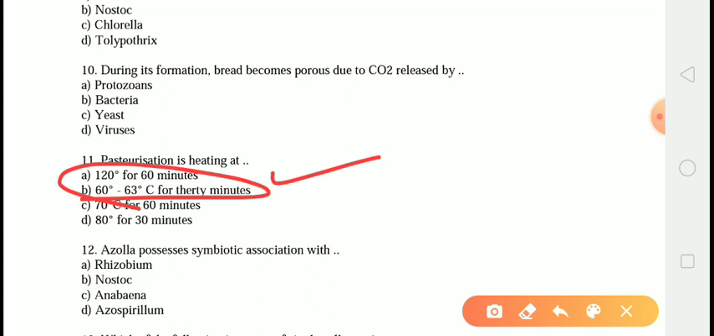Next question is, Azolla possesses symbiotic association with. The correct answer is answer number C, that is Anabaena. Azolla is a fast-growing aquatic pteridophyte which fixes atmospheric nitrogen by forming a symbiotic association with the blue-green algae, that is Anabaena. Azolla is an efficient nitrogen fixer. It is grown in lowland rice fields because the flooded habitat is suitable for it.